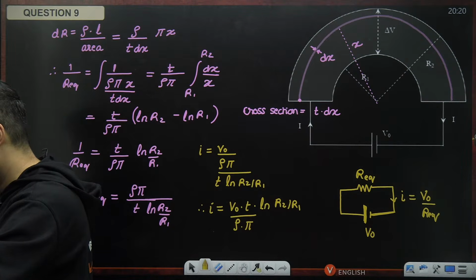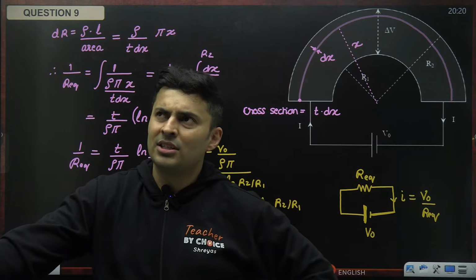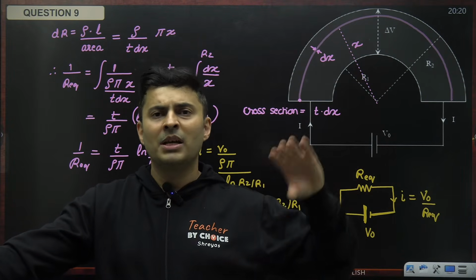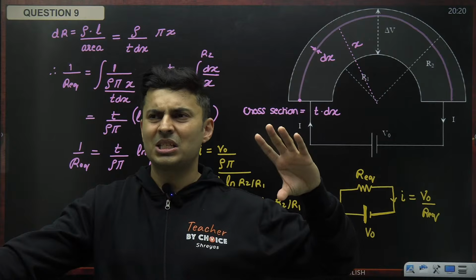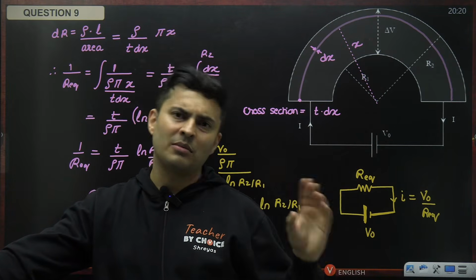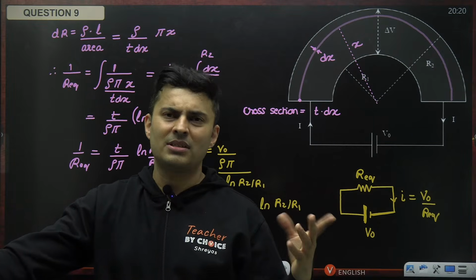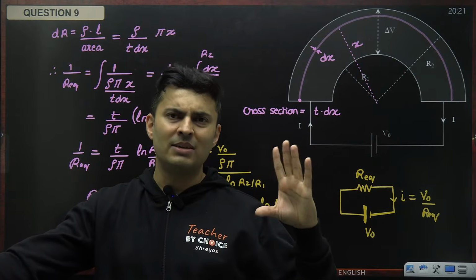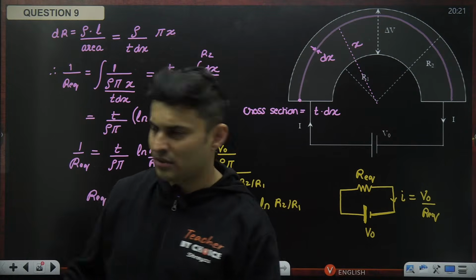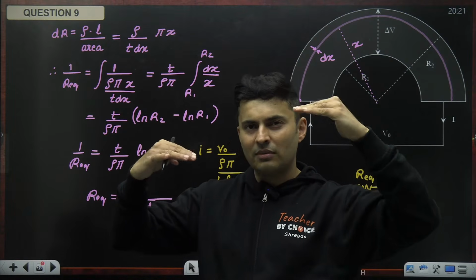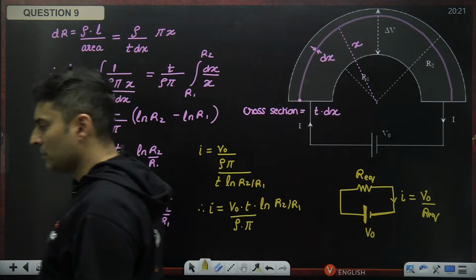Is there a revenge NTA for this year? NTA has not taken literal revenge. It has just leveled up the paper rather than making maths very difficult, chemistry very easy, physics easy to moderate. They have made maths moderate to difficult, physics moderate or sometimes difficult also, and chemistry easy to moderate level and very rare difficult questions. So they have shifted that unbalance to something like this. Almost everything is near about moderate.